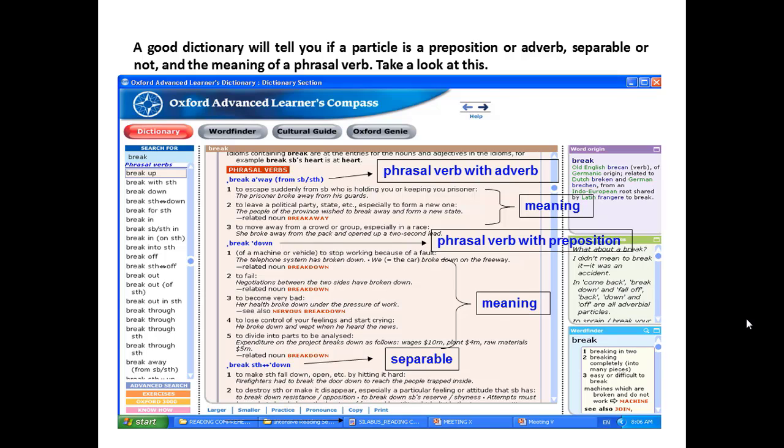Then try to analyze and identify the kind or type of phrasal verb being used in the passage that you read. Okay.